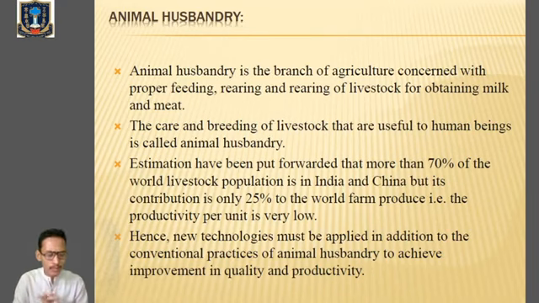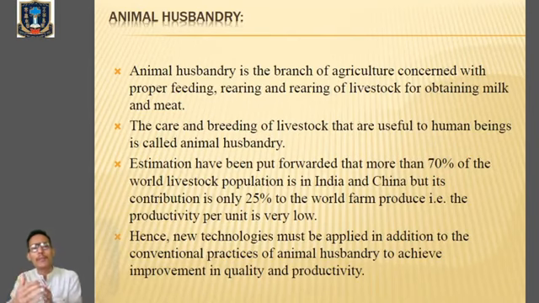So what is animal husbandry? Animal husbandry is the branch of agriculture which is concerned with rearing of animals, proper feeding of animals and rearing of livestock. Livestock means animals.